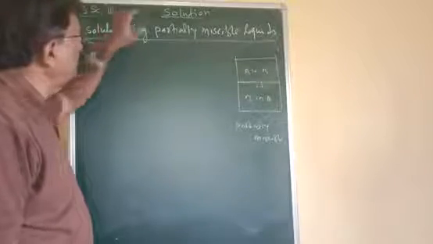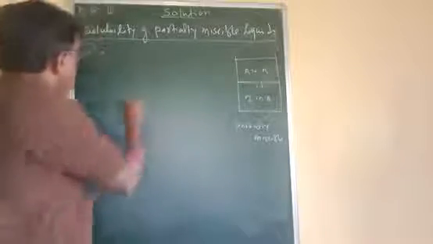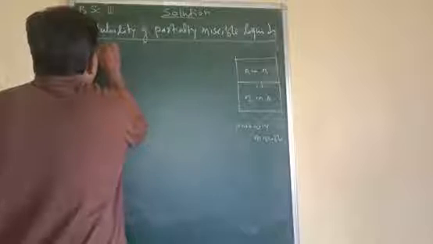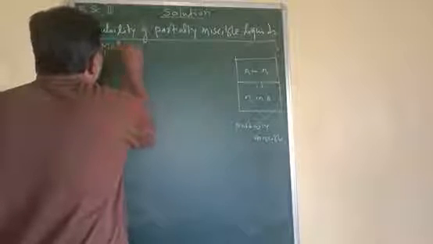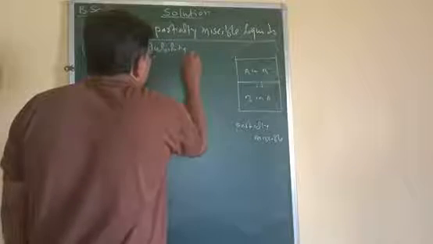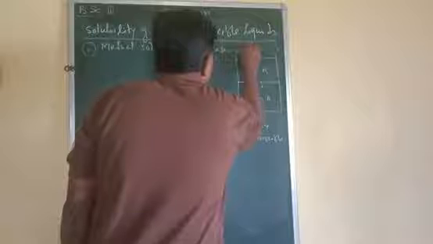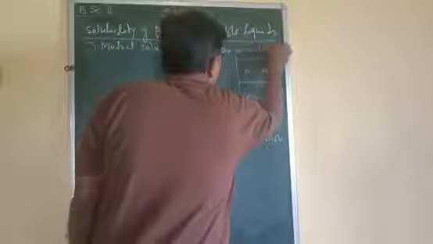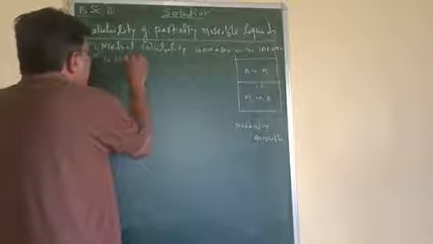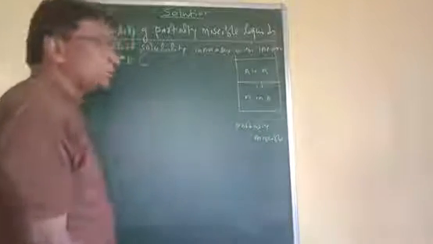The first type is one in which the mutual solubility increases with increase in temperature. That means a system having an upper consolute temperature.